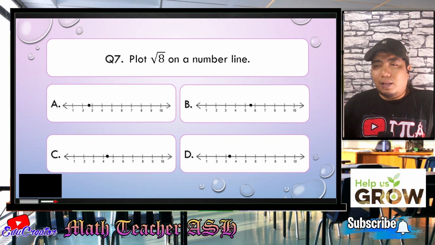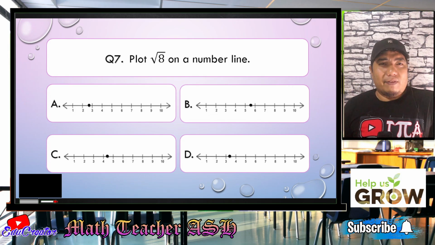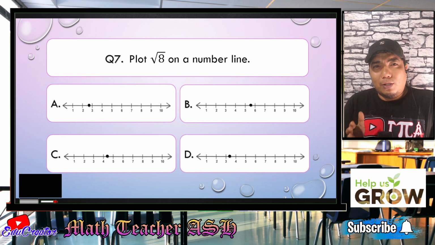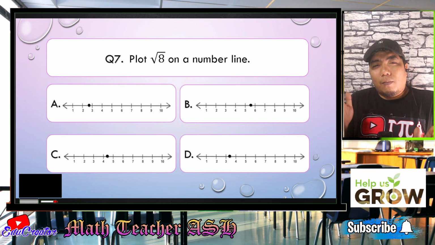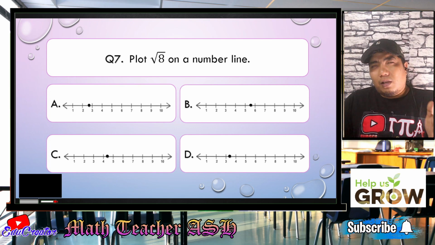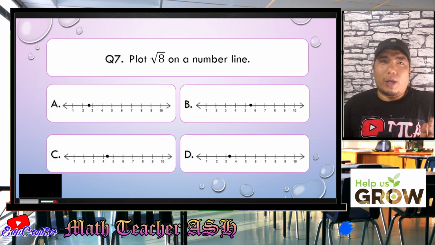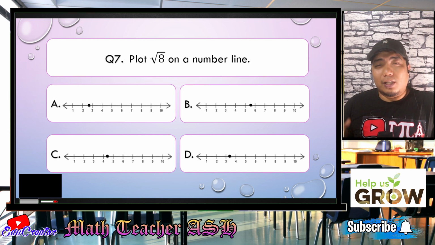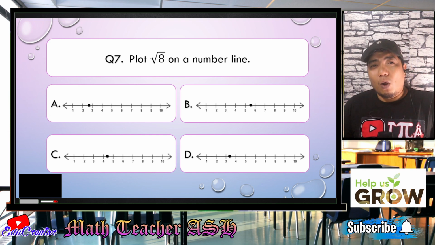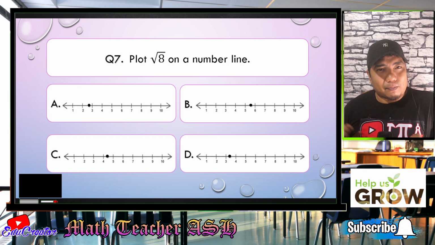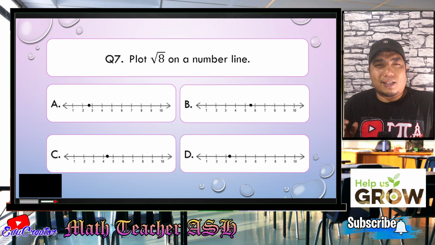Alright, my dear math learners, the trick here is very, very simple. Why? What you can do is just consider where square root of 8 belongs. So, square root of 8 is between square root of 4 and square root of 9, right? Now, square root of 4 is a perfect square. The square root of 9 is also a perfect square, while square root of 8 is not a perfect square. Okay, I hope that is clear, my dear math learners.